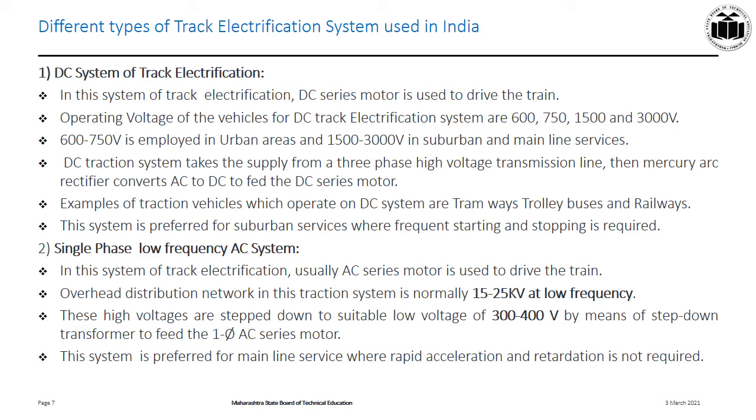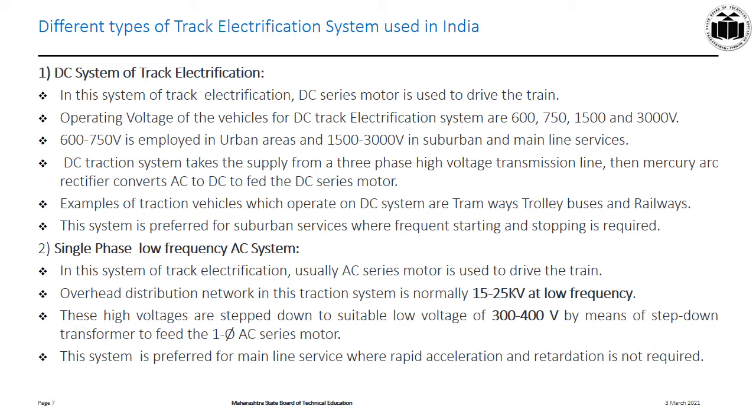Examples of 1500 volt DC system are Bombay VT to Igatpuri and Pune and Bombay VT to Virar. Examples of 3000 volt DC system are Howrah to Burdwan, but it is converted to 25 kV AC system now.